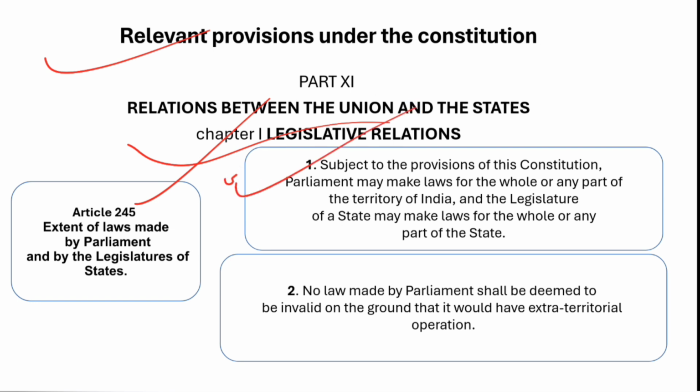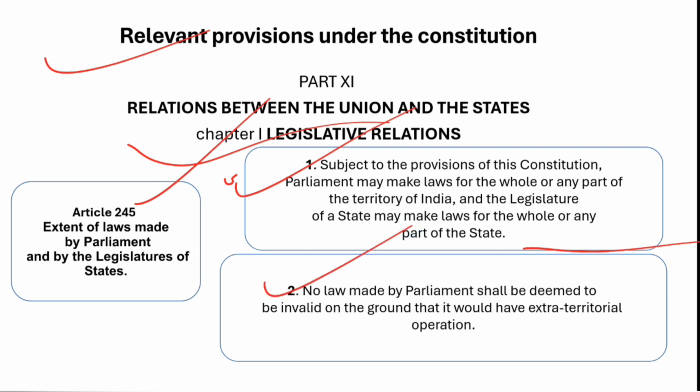Sub-article 1 says, subject to the provisions of this Constitution, Parliament may make laws for the whole or any part of the territory of India, and the legislature of a state may make laws for the whole or any part of the state. Is that clear? Subject to the provisions of the Constitution, Parliament can make laws for the whole of the territory of India, and the legislature of a state can pass laws which will have effect in the whole of the territory of the state.